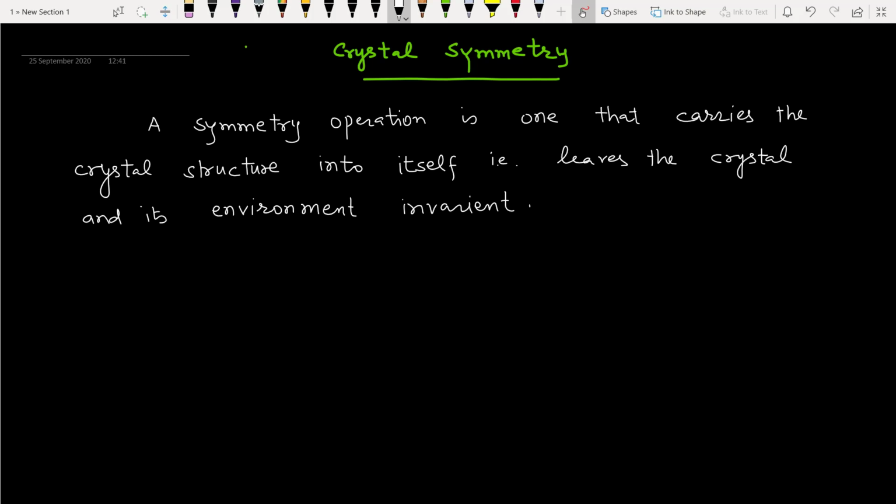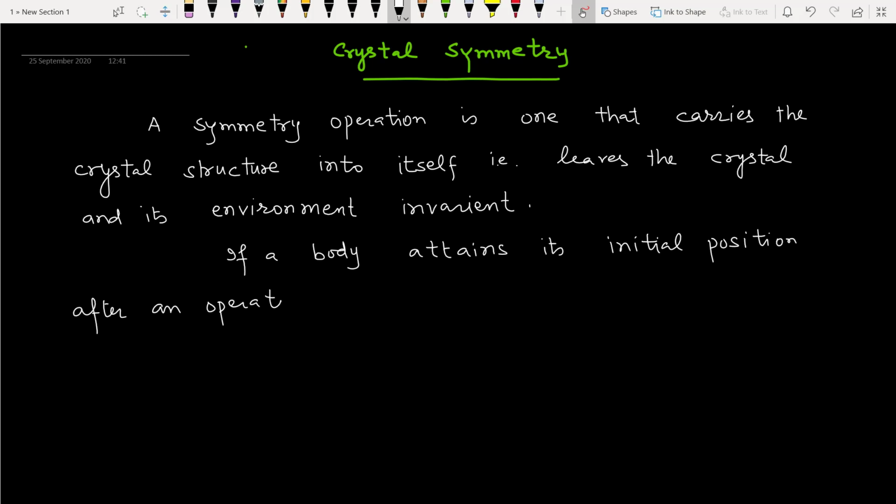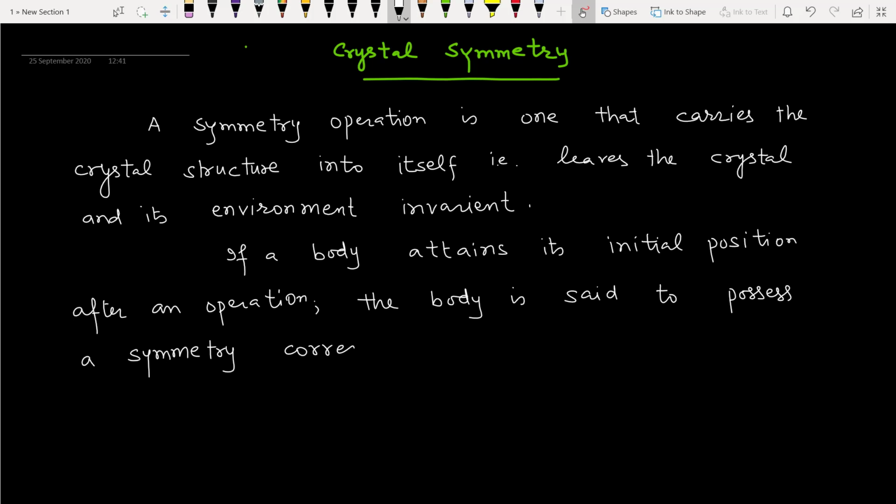In other words, if a body attains its initial position after an operation, the body is said to possess symmetry corresponding to that operation.